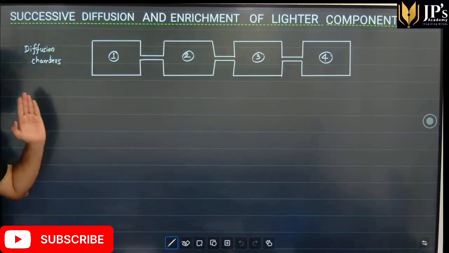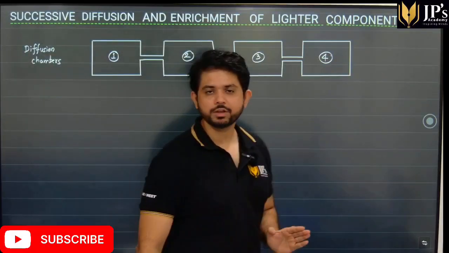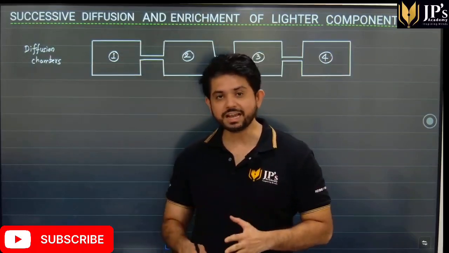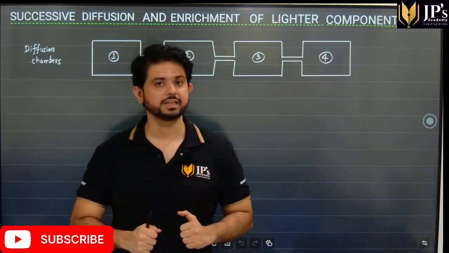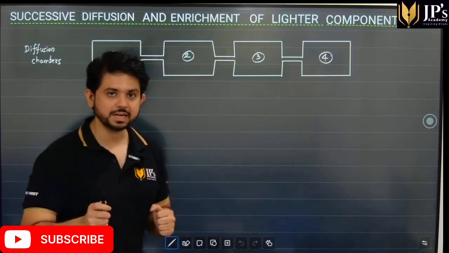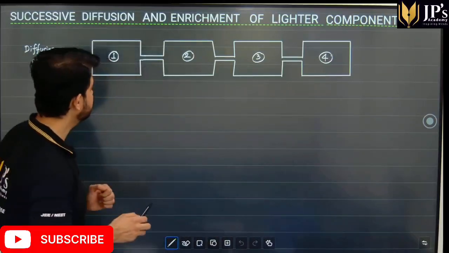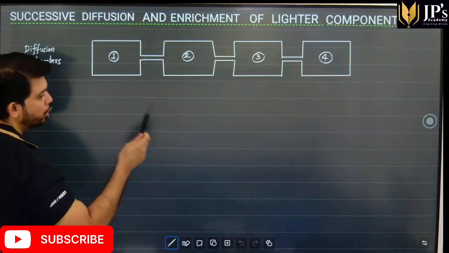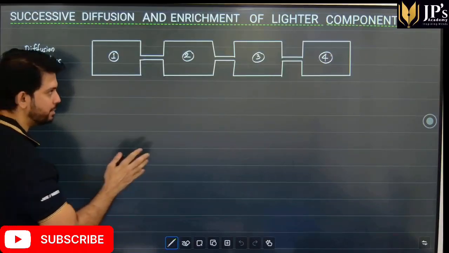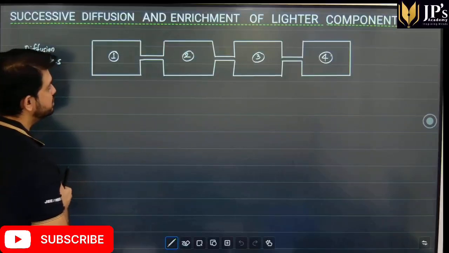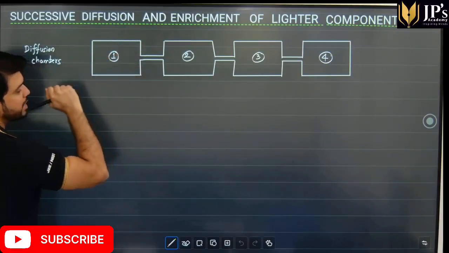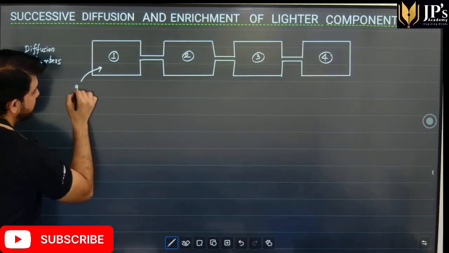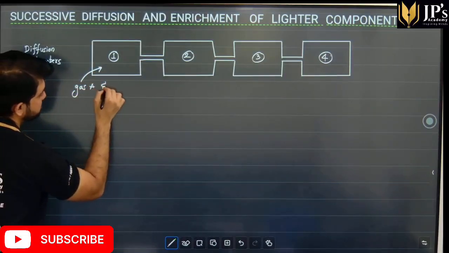Let's say I have connected in series over here multiple different diffusion chambers. This can be used to separate gas mixtures. Let's understand how that takes place. Now, let's say, students, in the first diffusion chamber, I have two gases and I want to separate them. Since there are two gases, let's say gas A and gas B are present inside this particular diffusion chamber.